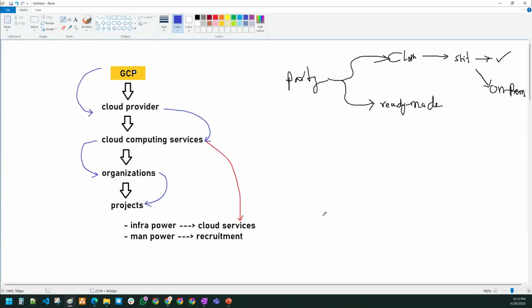That is what GCP will make sure of, and not only GCP, the other cloud platforms also. So Google Cloud Platform is a leading cloud provider which provides cloud computing services for organizations to fulfill their project requirements. That's the reason the manpower, the developers working on these projects, should have cloud knowledge. Otherwise, they cannot comfortably work with these cloud services.